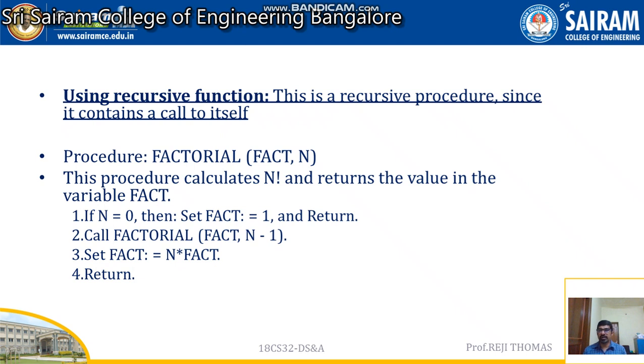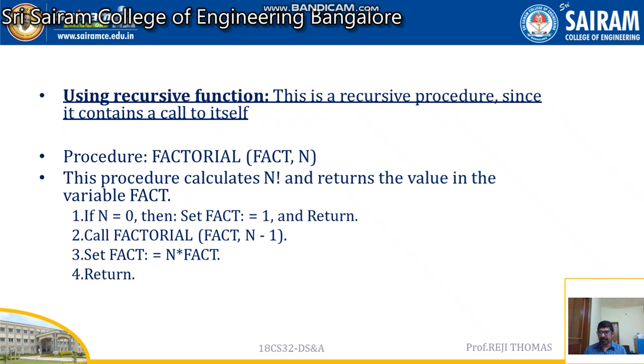Look at statement number 2, which is going to call factorial. We are already inside a function called factorial. The same function calls this again with different values, so we get fact comma n minus 1. In this case your n is going to be different. So let us take n is 5.